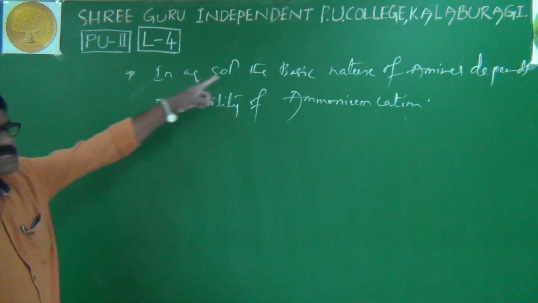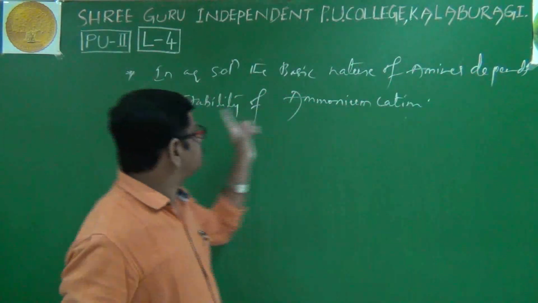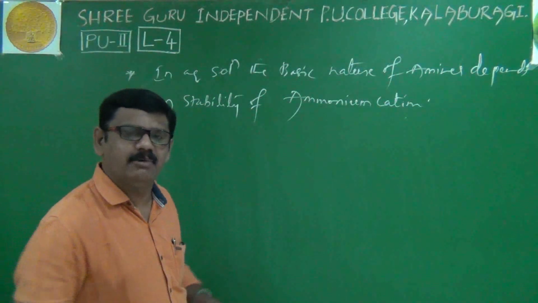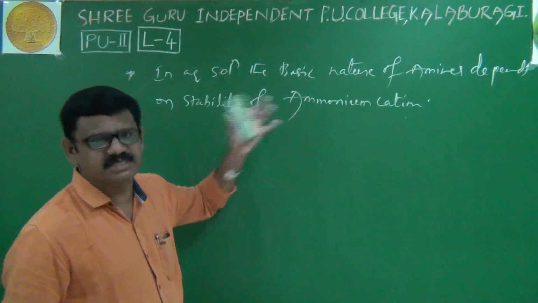Repeat. In aqueous solution particularly, the basic nature of amines depends on the stability of their corresponding ammonium cations. So what is the meaning of this statement?